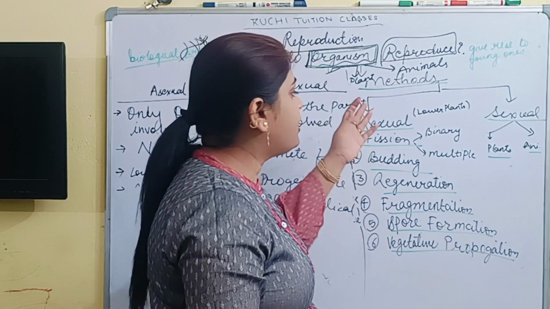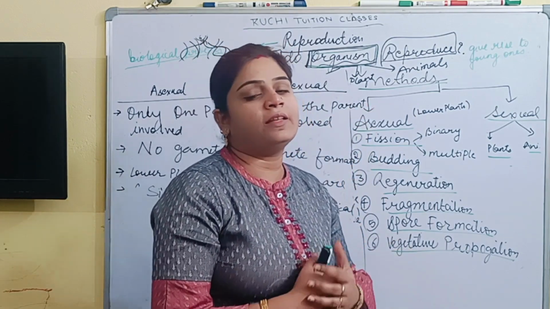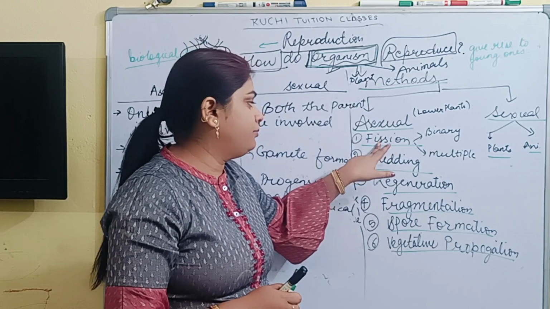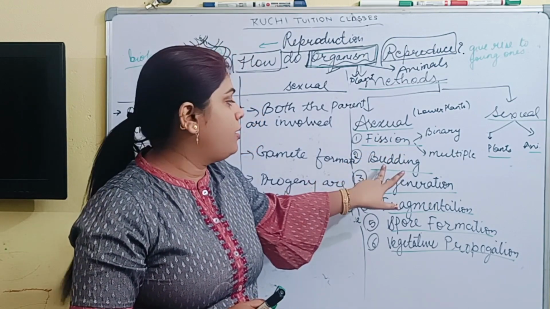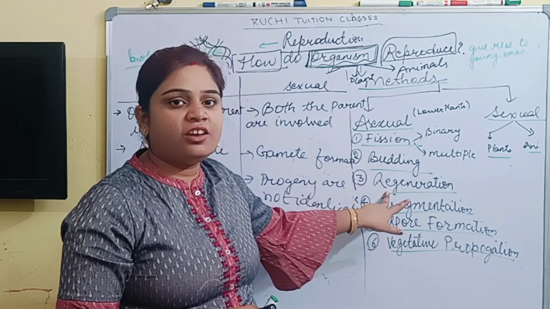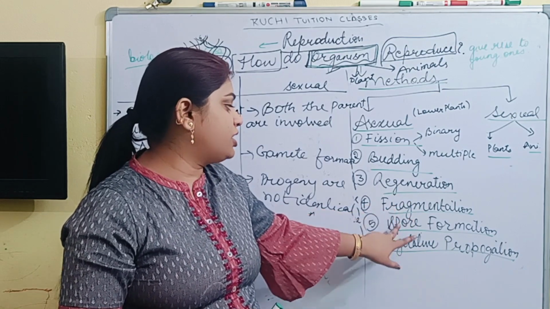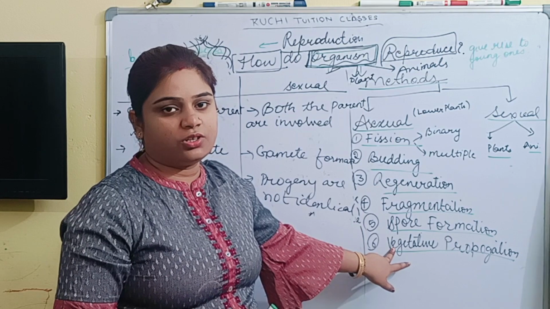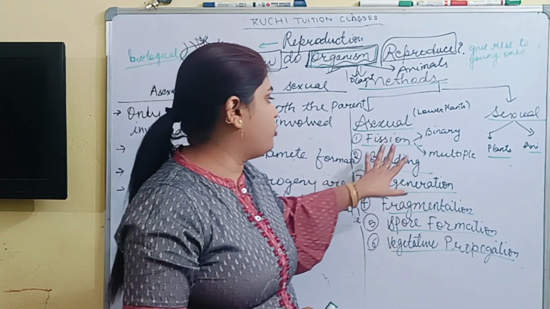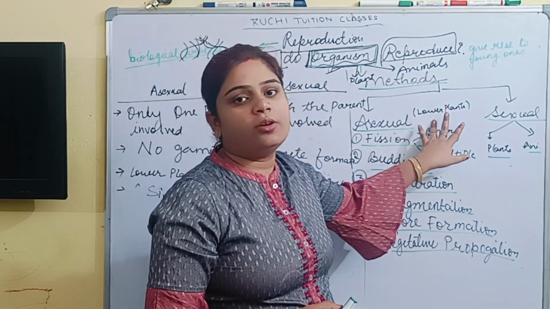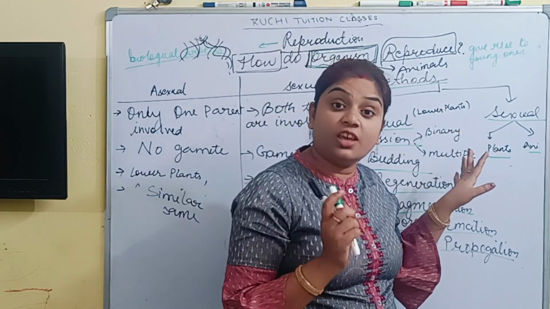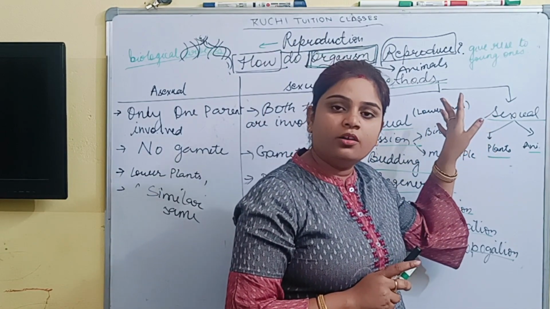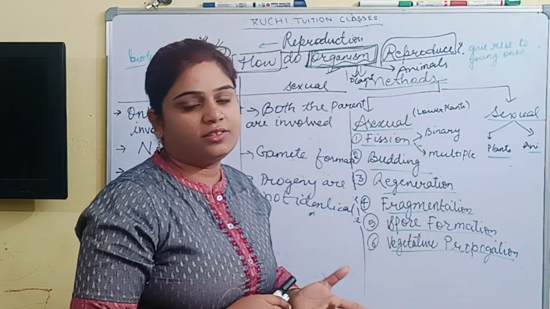So there are various methods of asexual reproduction, that are number one fission, budding, regeneration, fragmentation, spore formation, and vegetative propagation. As I have told you, asexual reproduction generally takes place in lower plants or some plants.